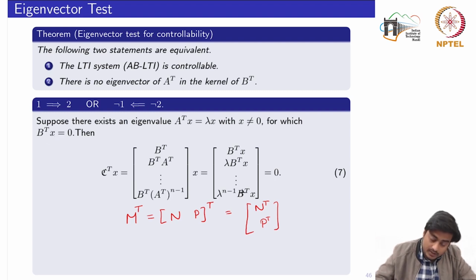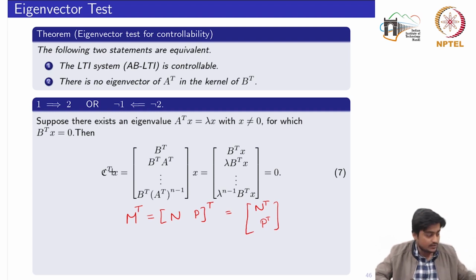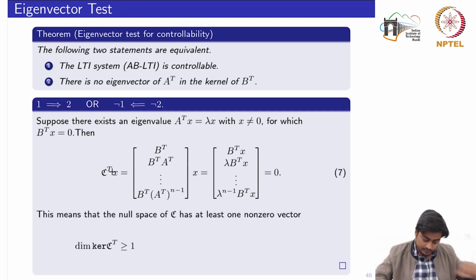So all these parts would become a zero vector, written as 0. So what does this mean? That X is an eigenvector which is in the kernel of C transpose, the transpose of the controllability matrix.